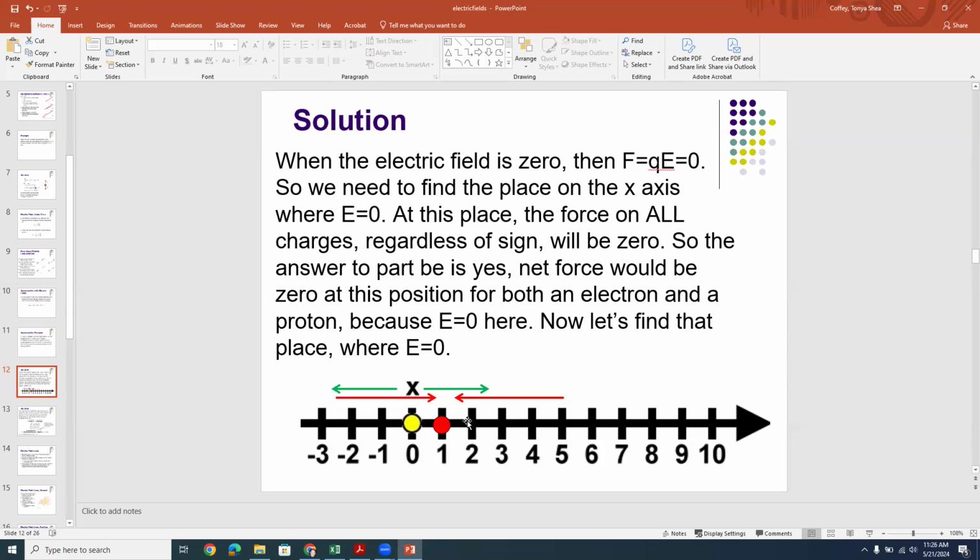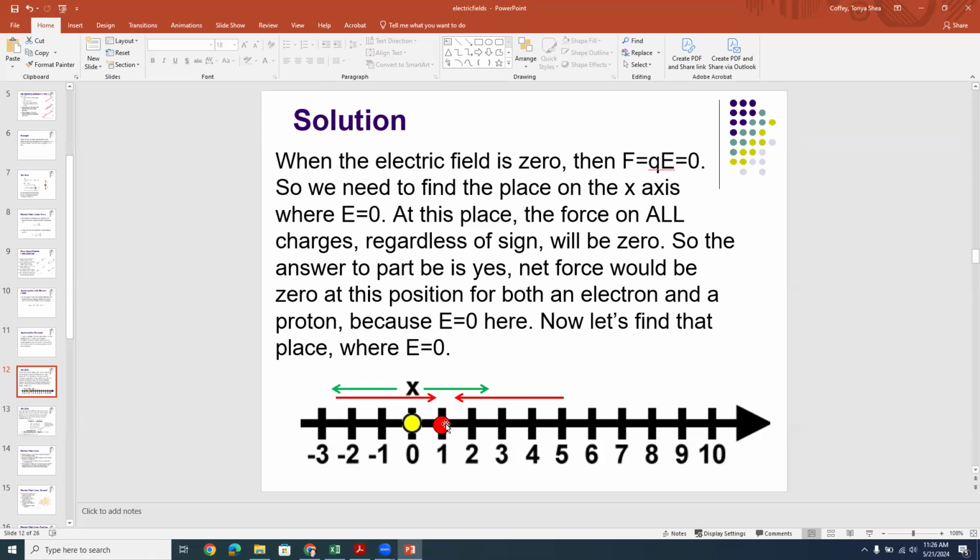So if you're to the right of x greater than 1, you're going to be closer to the red than the yellow, and also the red is bigger than the yellow in terms of its magnitude of charge, right? And so you're definitely going to have a field pointing left because the red arrow will be longer than the green arrow, due to the fact that the 4 is bigger than 2.